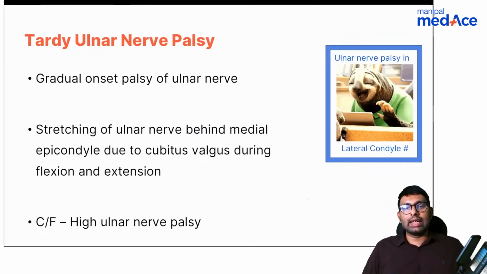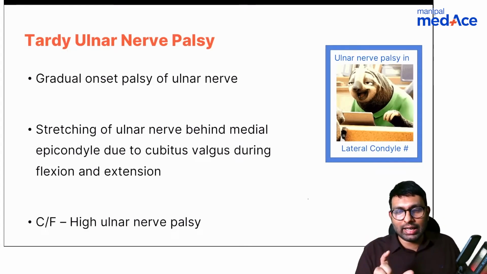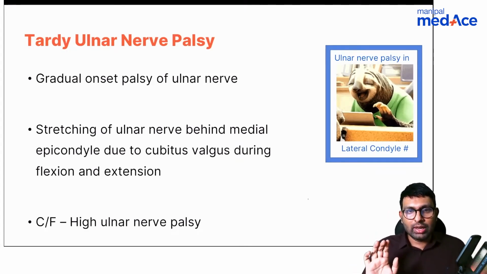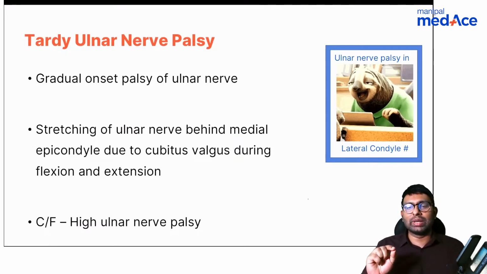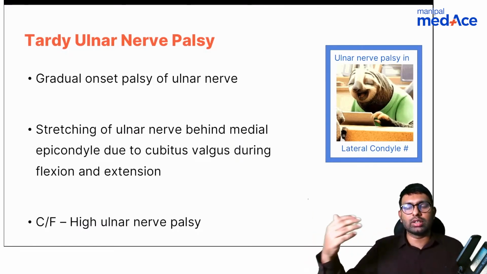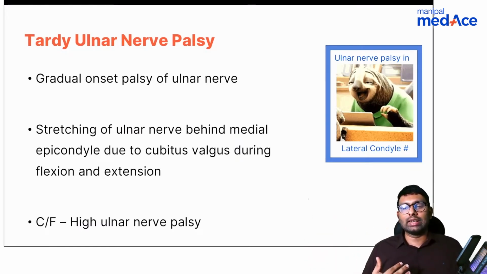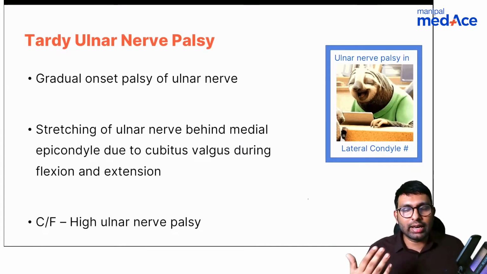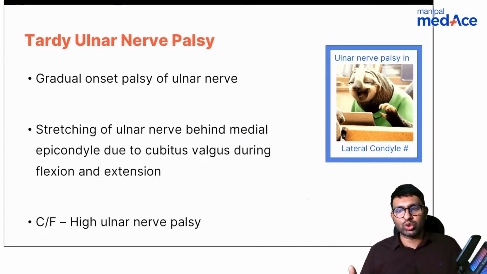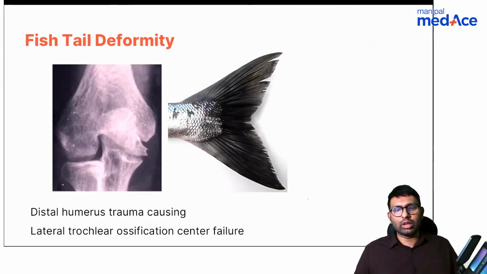And then there is tardy ulnar nerve palsy. The reason we call it tardy is because it is very slow. Maybe it occurs within 2 or 3 years of developing cubitus valgus. That is why we call it tardy ulnar nerve palsy, and usually it will be a high type of ulnar nerve palsy. Okay, that is one thing.